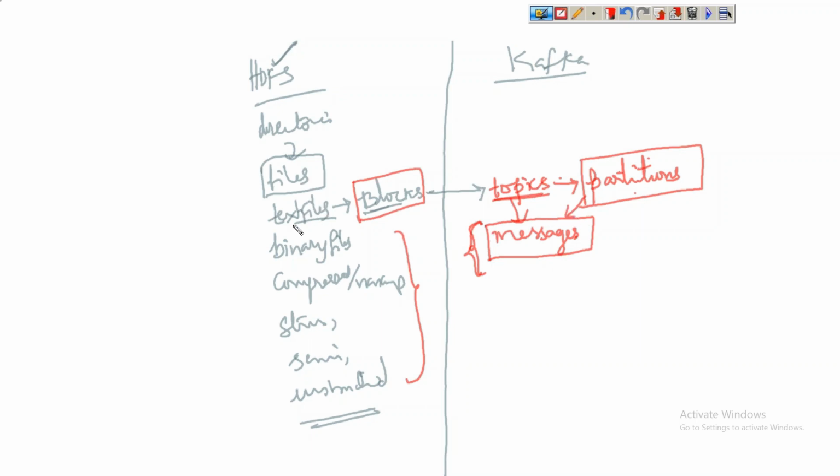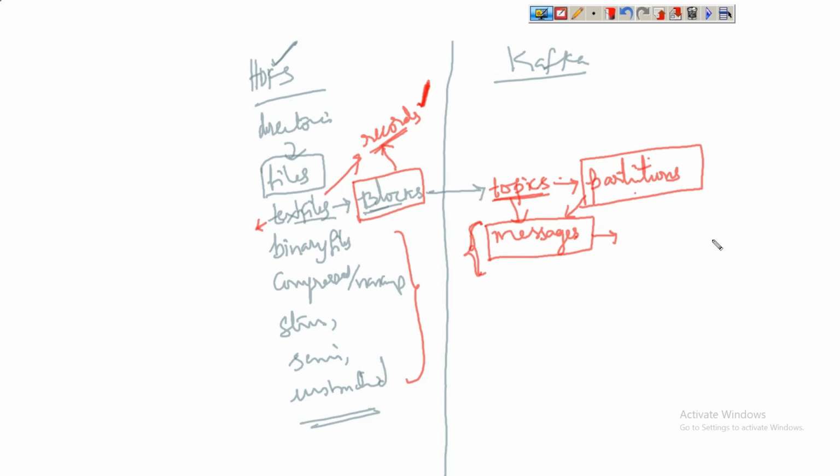And what does a file consist of? Records. A file consists of records, and blocks also consist of records. Those records can be structured, semi-structured, or unstructured records. But coming to messages, there are no structured or unstructured messages. They're only messages. That's it.